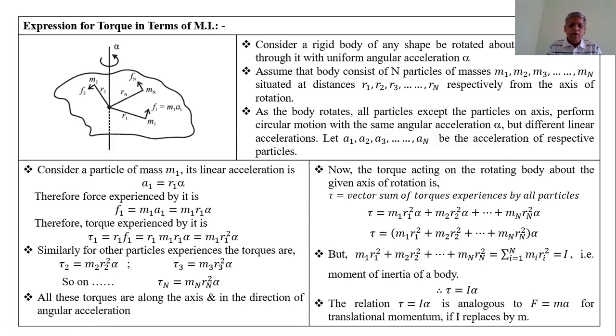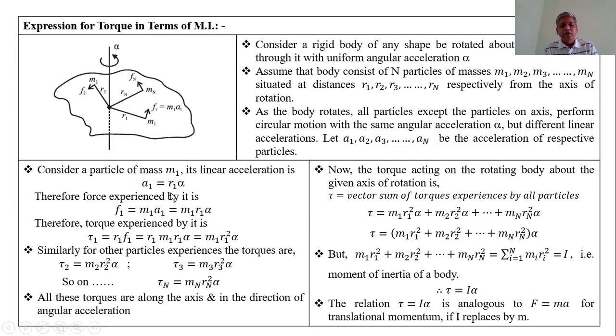Now consider one of these particles. Consider a particle of mass m1. Its linear acceleration: we know the relation between linear acceleration and angular acceleration in circular motion.